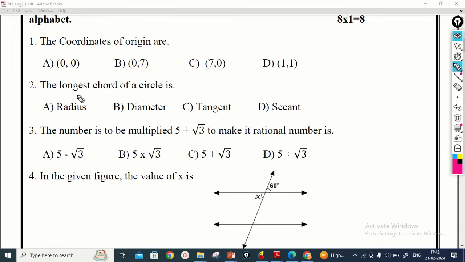And then we get the longest chord of a circle is, here we draw a circle.